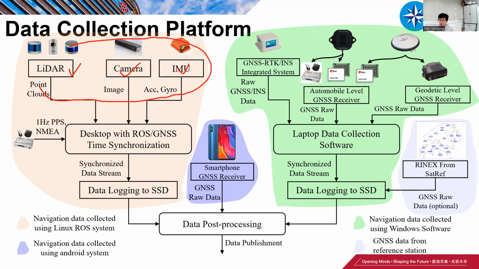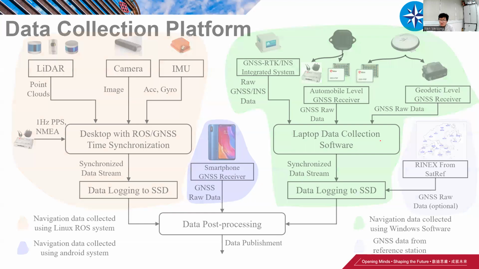Here are the raw GPS data together with the onboard IMU based on the smartphone. These data are mainly collected by the Windows operating system, for example, the ground truth system and the receivers. Finally, all the datasets are post-processed by our research group to synchronize all the time, so they are synchronized in terms of the timestamps.